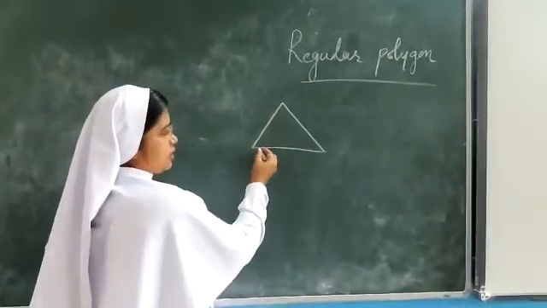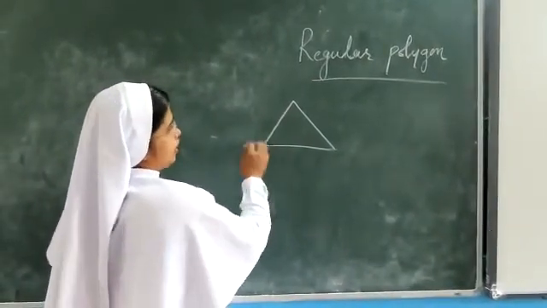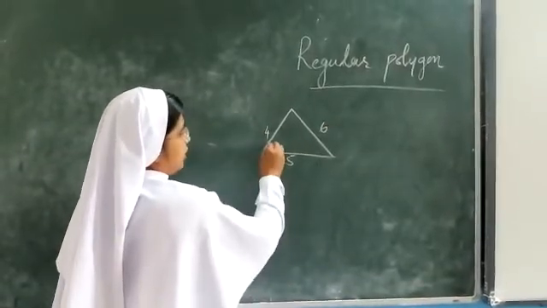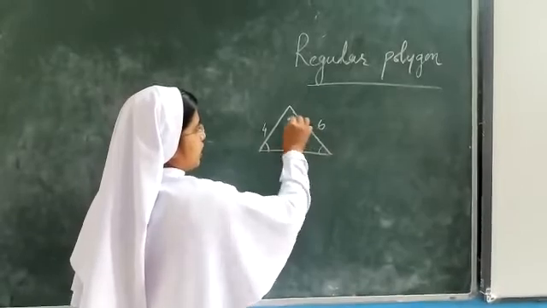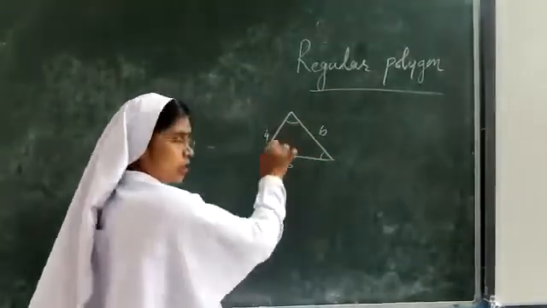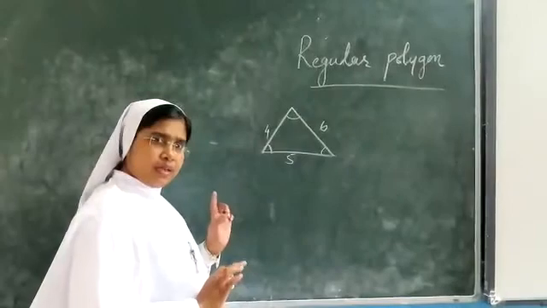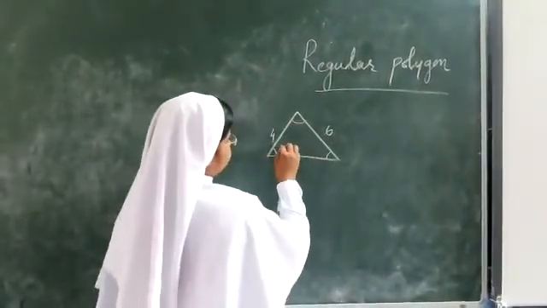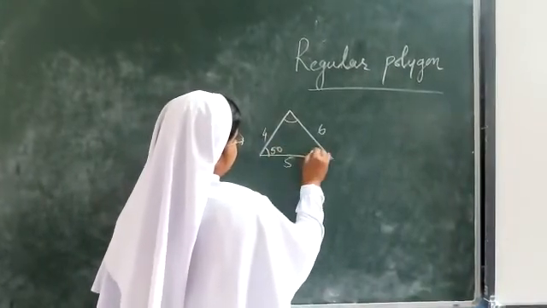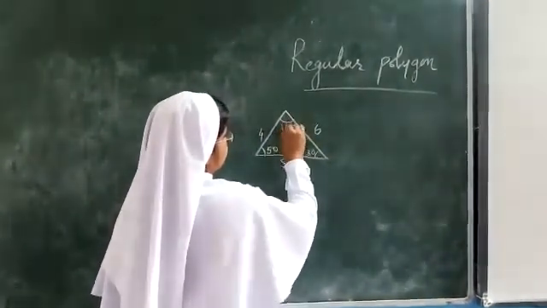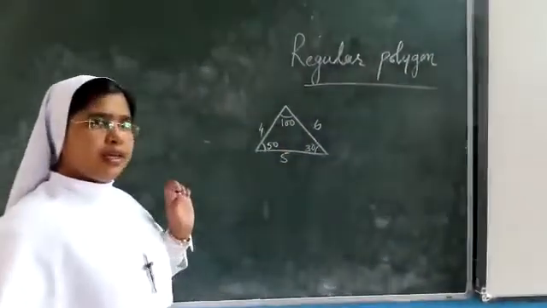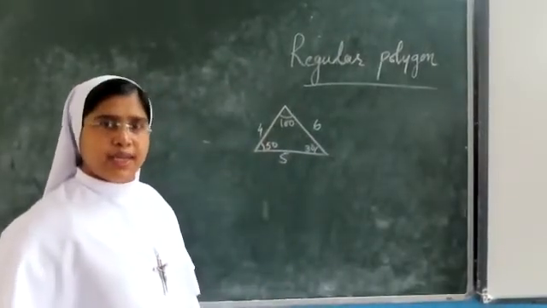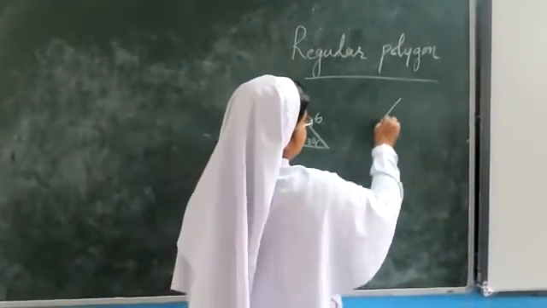A triangle with different angles and different sides. Here all these angles are different. In total, how much is the sum supposed to be? It has to be 180. Now another triangle I am going to draw here. The sides are different and the angles are different. Now I am going to draw another triangle here.